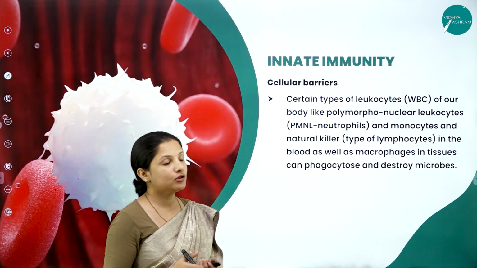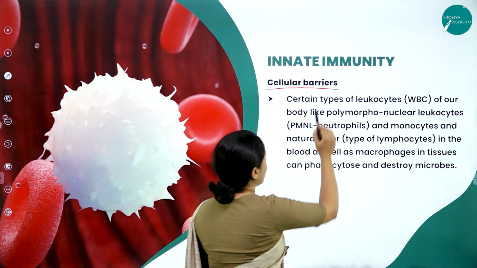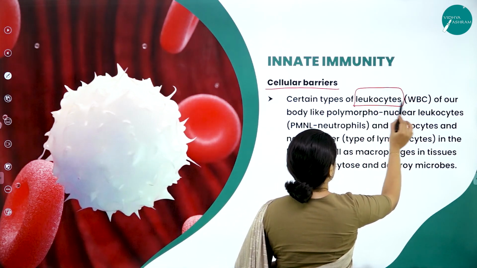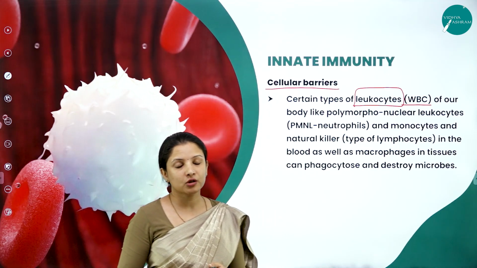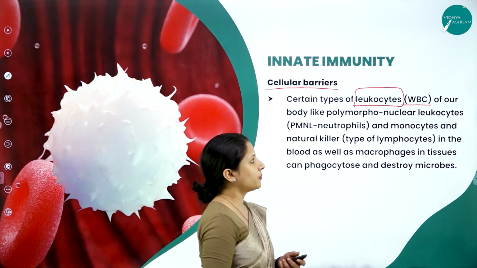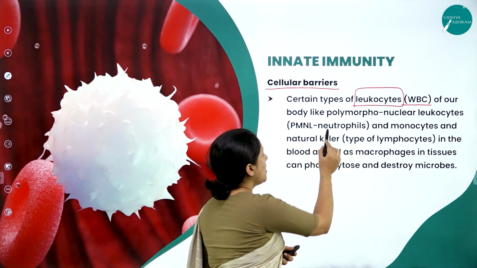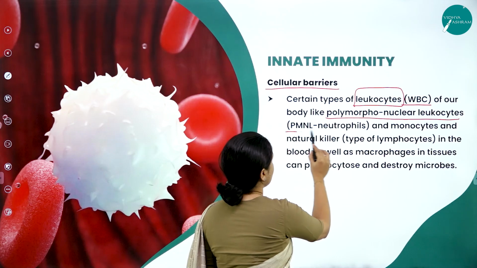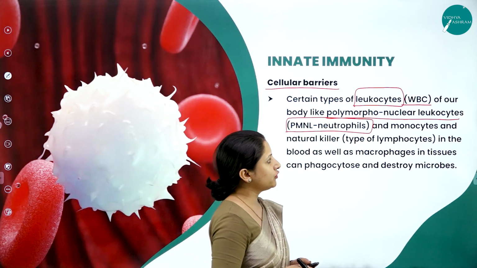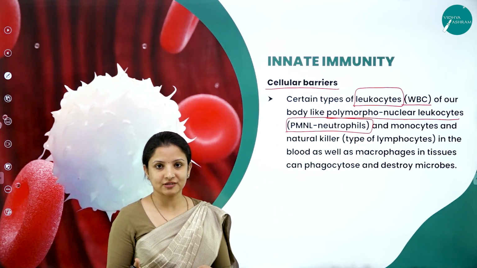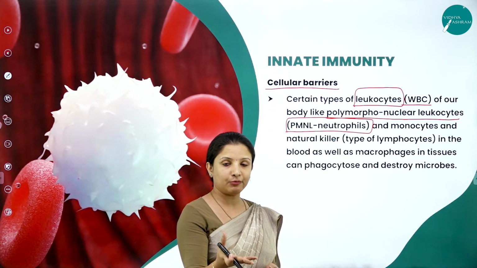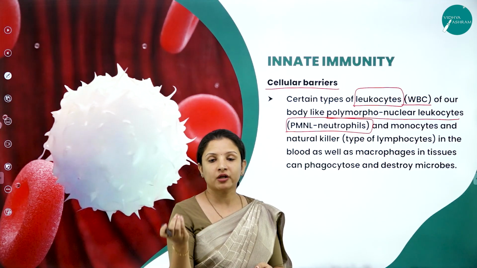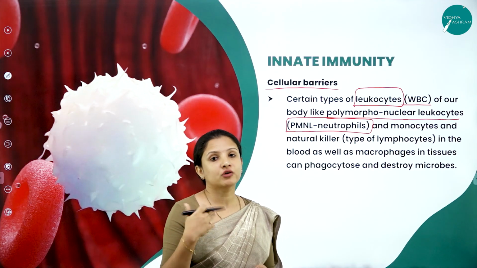Next, talking about cellular barriers. Cellular barriers involve various types of cells which we call leukocytes. Leukocytes are nothing but the WBC, that is the white blood cells or white blood corpuscles. For example, polymorphonuclear leukocytes, which we call PMNL neutrophils. These are a type of granulocytes because they are grainy in texture, and they are capable of releasing some enzymes when an allergen or an infectious agent enters into a body, therefore rendering protection.